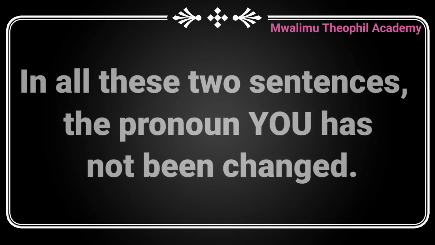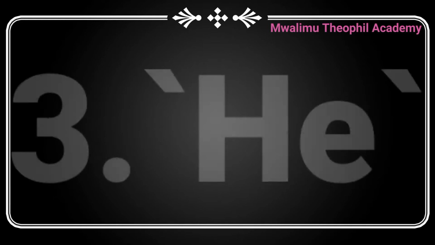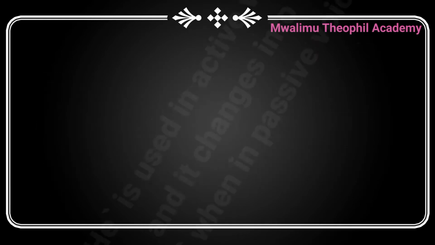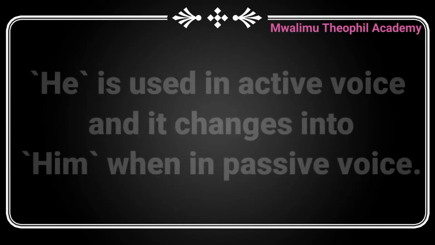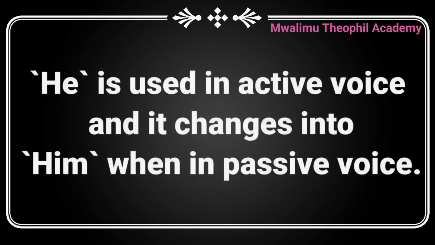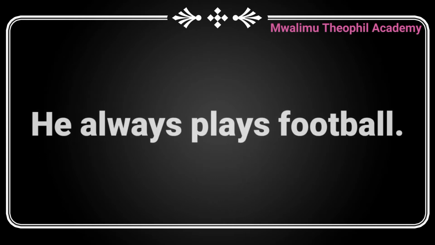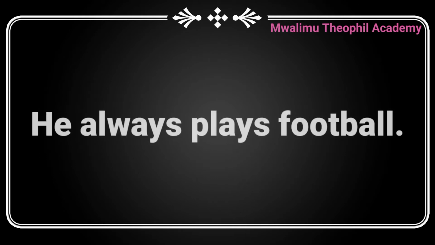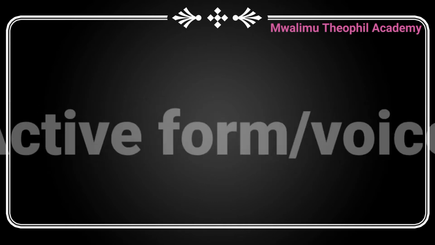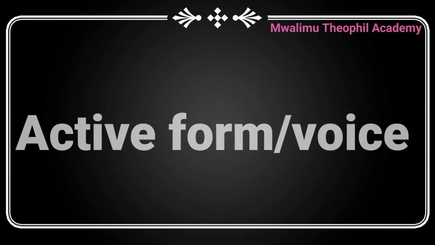Let us see the pronoun he. When he is used in the active voice, its passive form becomes him. For example, he always plays football. This sentence is in active form.